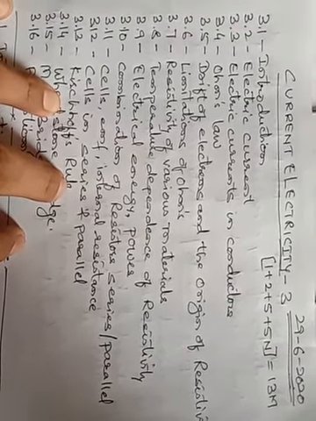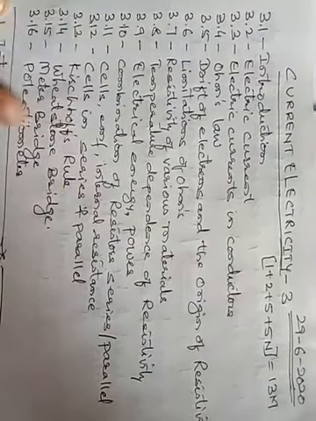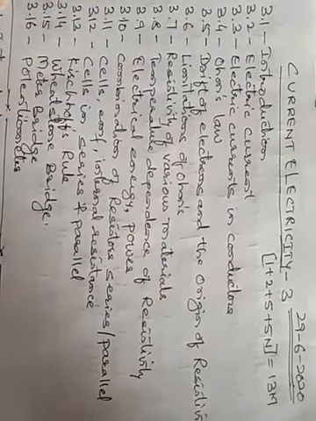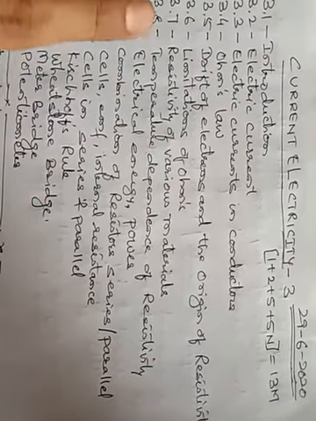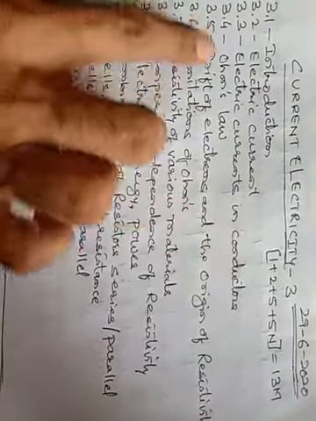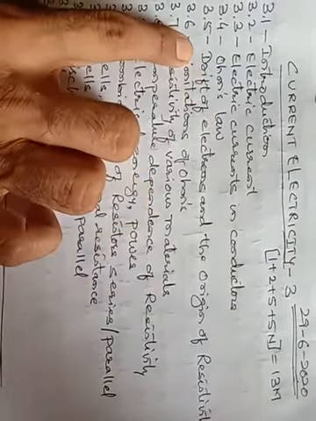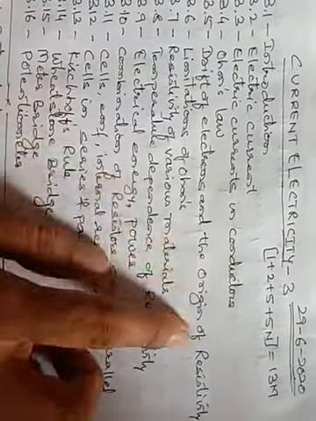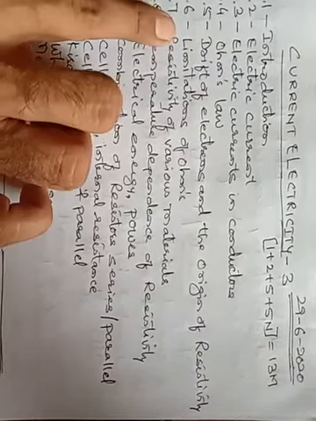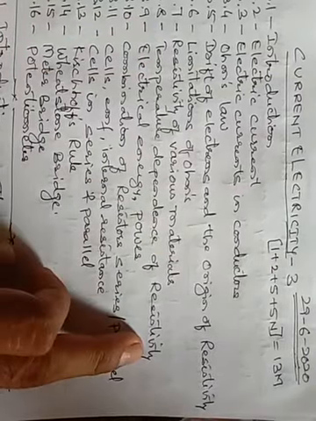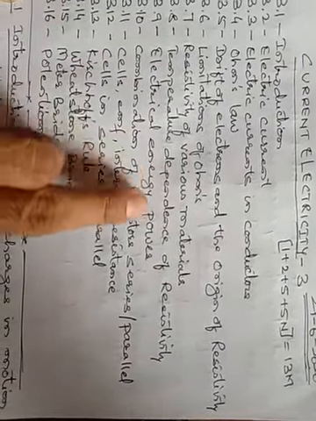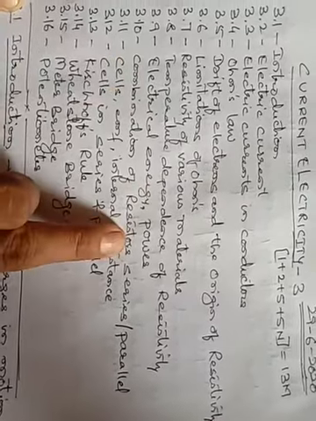Total 16 topics are there. All the topics I have written on this. First is the introduction part, electric current in conductors. Then we have to study Ohm's law, then drift of electrons and the origin of resistivity, limitations of Ohm's law, resistivity of various materials, temperature dependence of the resistivity, electrical energy, power, combination of resistors, series and parallel.